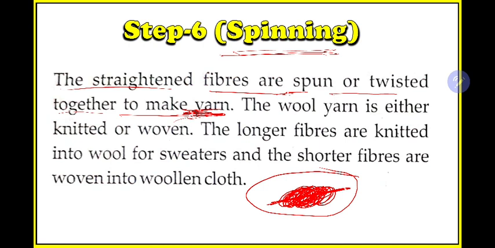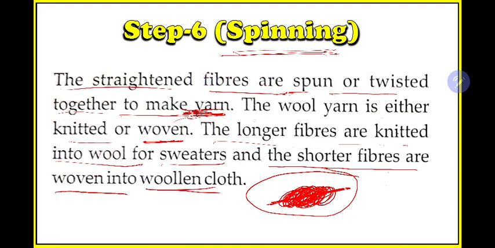The wool yarn is either knitted or woven. The longer fibers are knitted into wool for sweaters and the shorter fibers are woven into woolen cloths. So there are two processes, one is knitting and another is weaving. Knitting is the process in which people make different clothes using their hands.